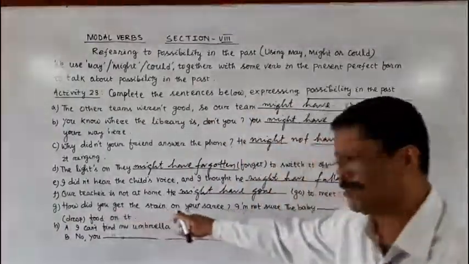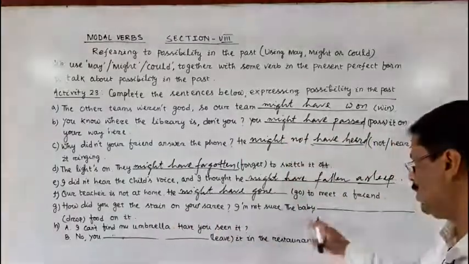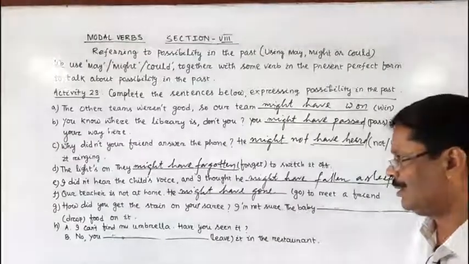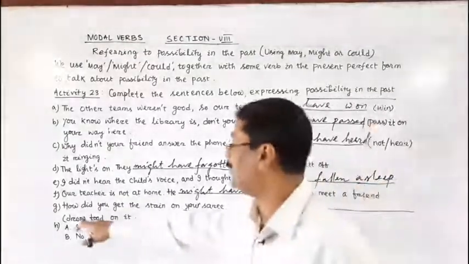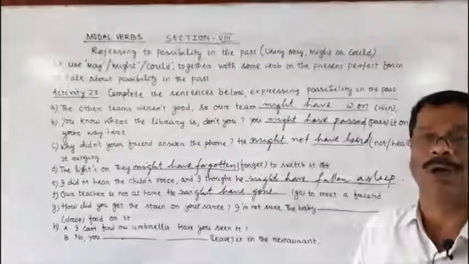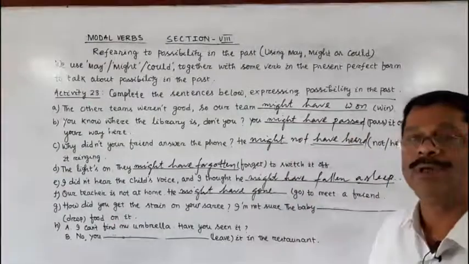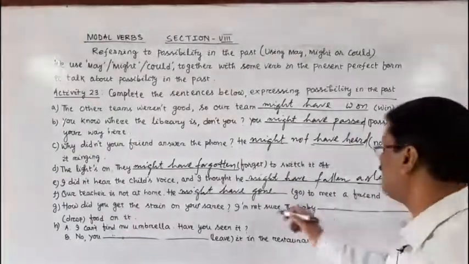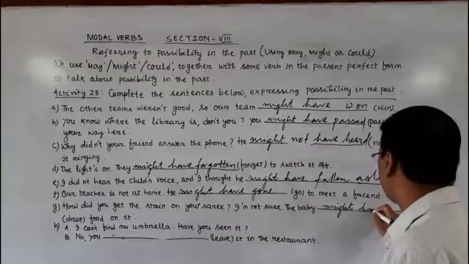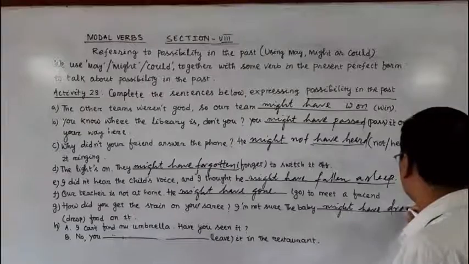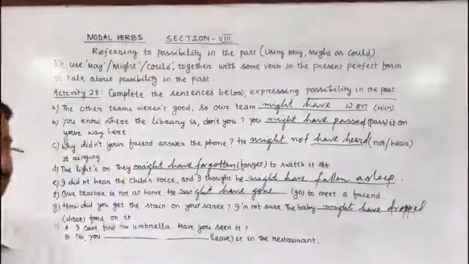The baby might have, and the V3 form of drop is dropped. The baby might have dropped food on it, or could have dropped food on it. D-R-O-P-P-E-D, dropped food on it.